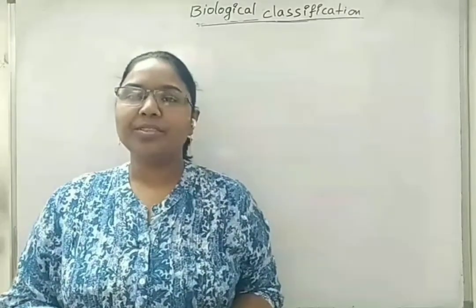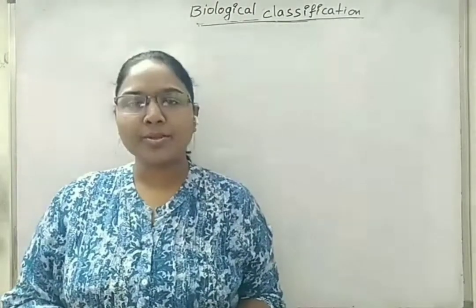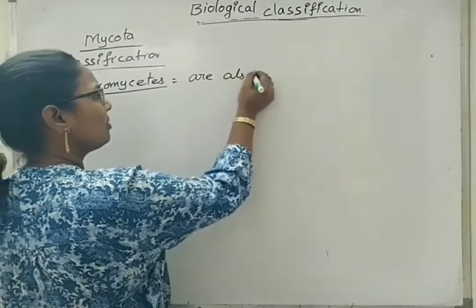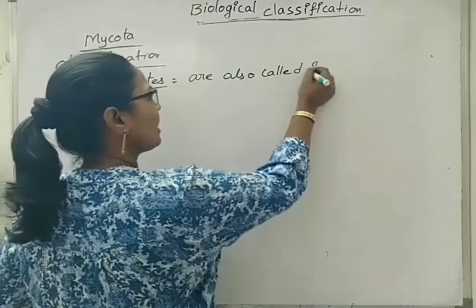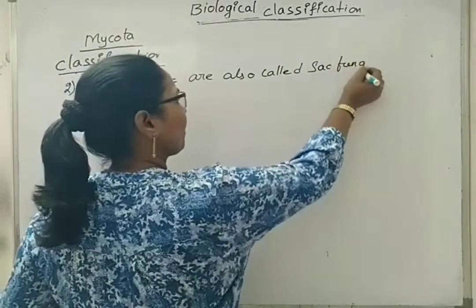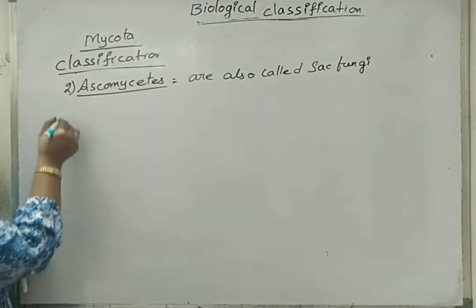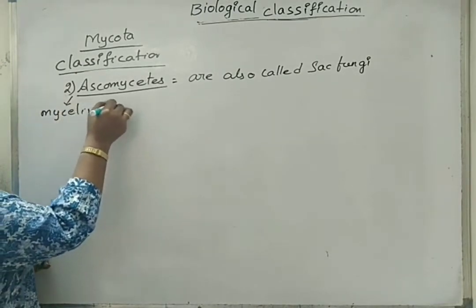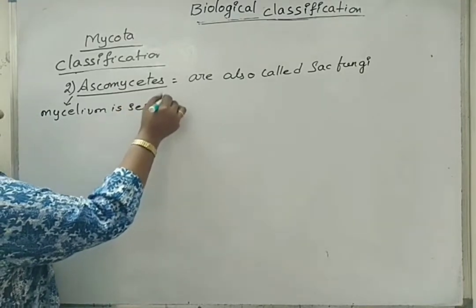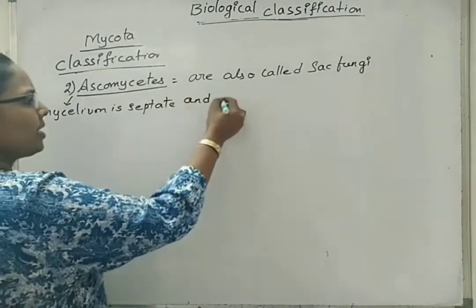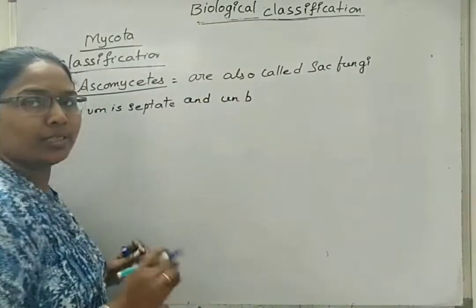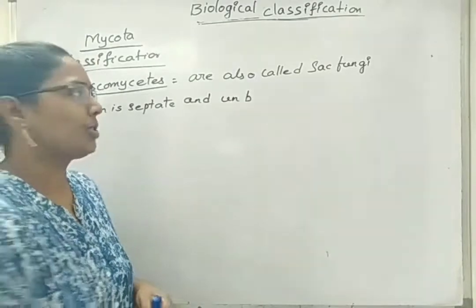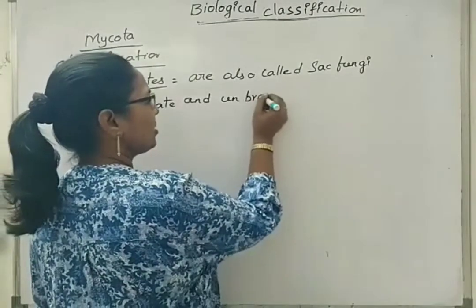Hello students, now we will start with a new topic, that is about Ascomycetes. Ascomycetes are also called sac fungi. Next, their mycelium is septate and unbranched. In case of Phycomycetes, we see there are no branches. One single sporangiophore is giving rise to spores. So here, unbranched.